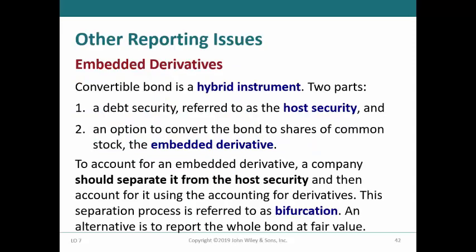In this learning objective, we will discuss one of the special reporting issues that is related to derivative financial instruments. When we discuss convertible bonds in Chapter 16, you may remember that there is a debate as to whether there should be a liability and equity component recorded for convertible debt that a company issues. There was a similar issue for convertible debt that a company owns as an investment. The FASB now requires that a company bifurcate or separate the conversion factor, which is called an embedded derivative, from the host security, which is the bond, and report the embedded derivative at fair value. An alternative to bifurcation is to report the entire convertible bond at fair value.